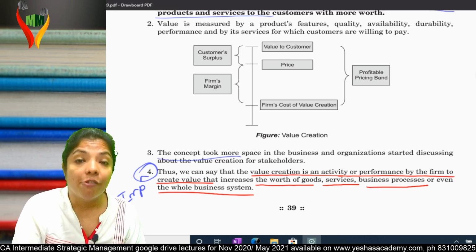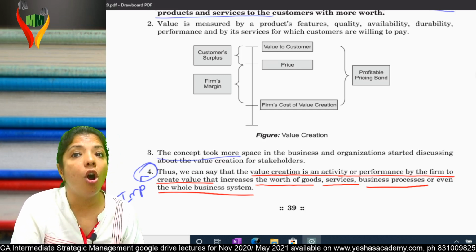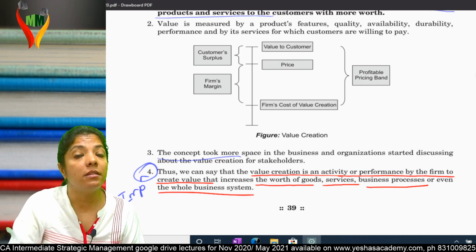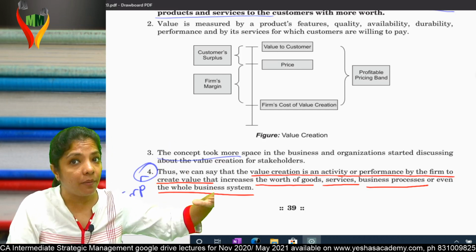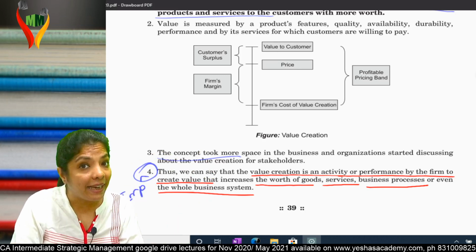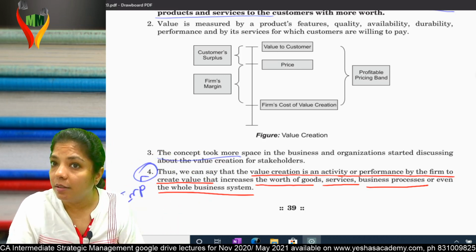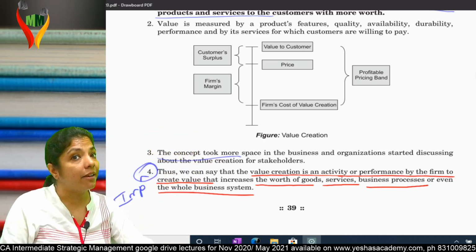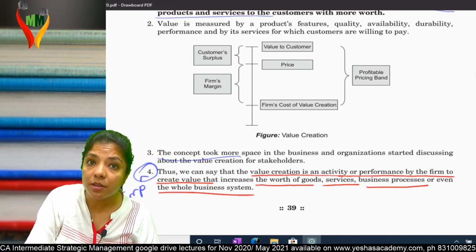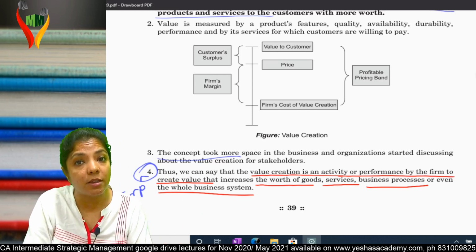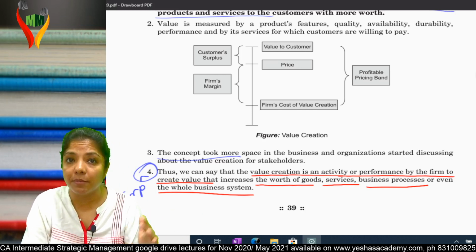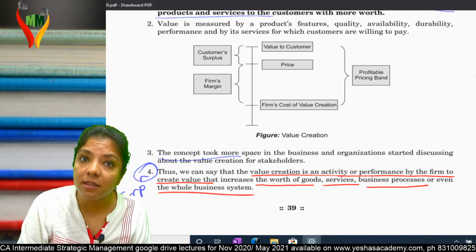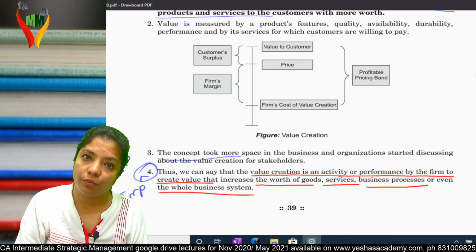Thus, we can say that value creation is an activity or performance by the firm to create value that increases the worth of goods, the services, the business process, or even the whole business system. That means they are not only increasing the worth of goods and services, but also the worth of the process. In fact, they are trying to change the whole business system, because if the whole business system becomes easy, it will not only help the customers, it will help these stakeholders also. Am I clear?